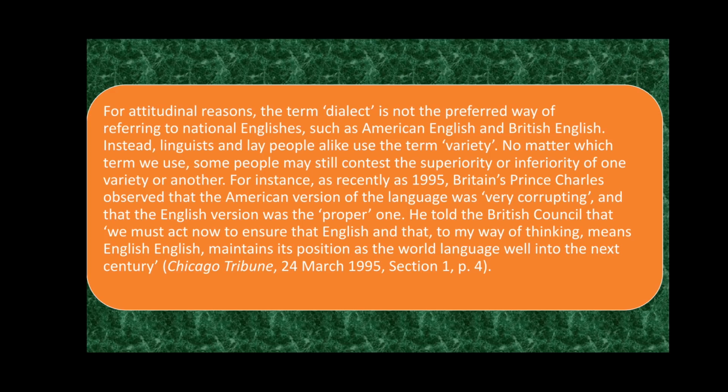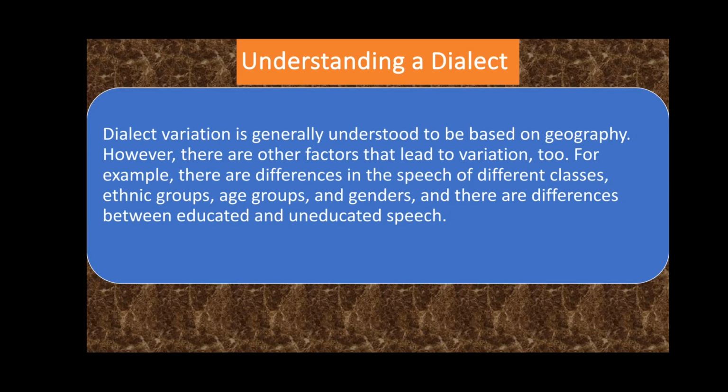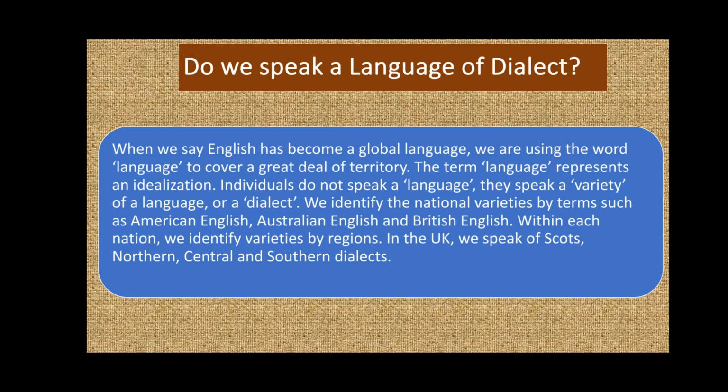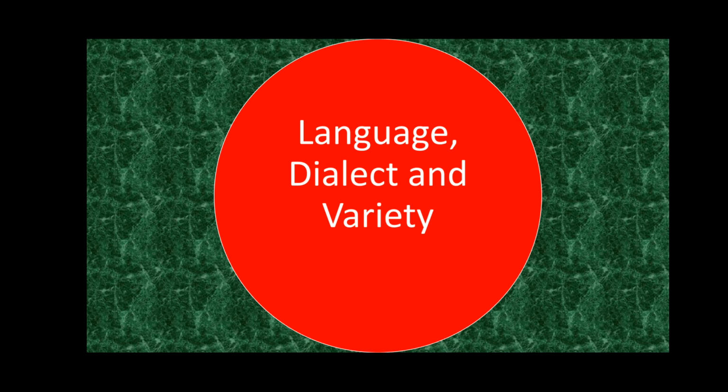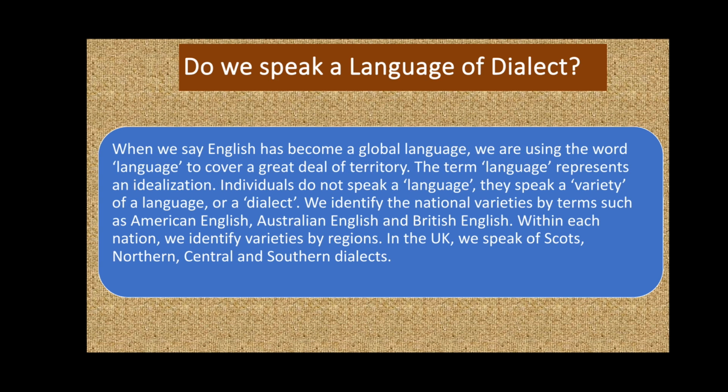Thank you so much. It was all about language, dialect and variety, and you learned what are the factors which lead to variation in a language. And we learned that whenever we speak, we don't speak a language. Rather, we speak a variety of a language, right? And then we learned that there are several varieties of a single language, right?